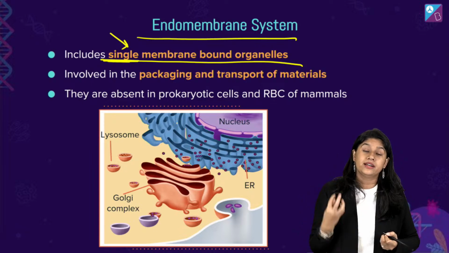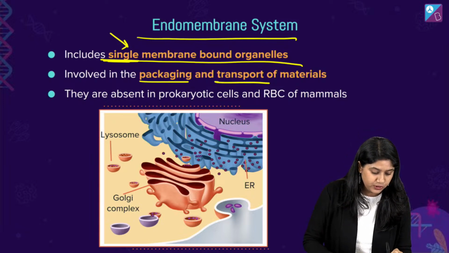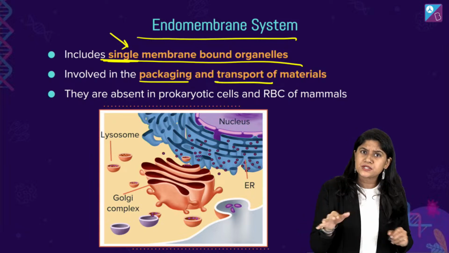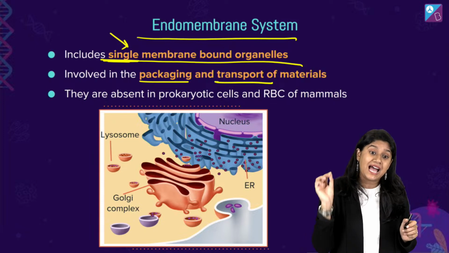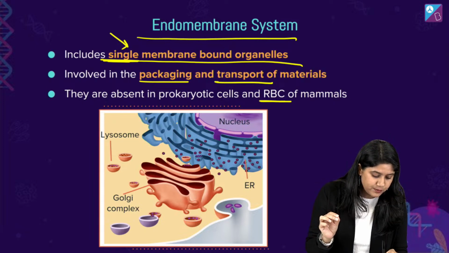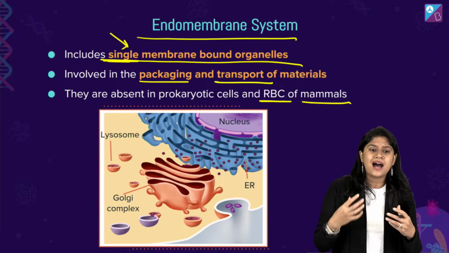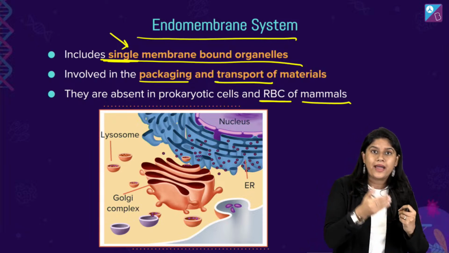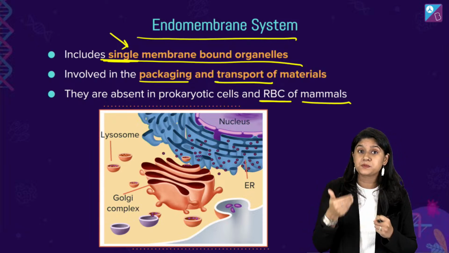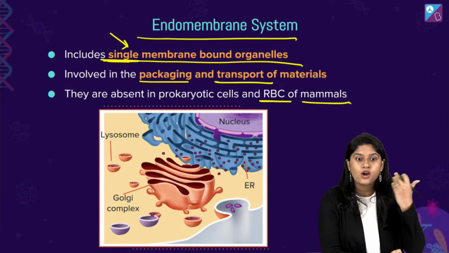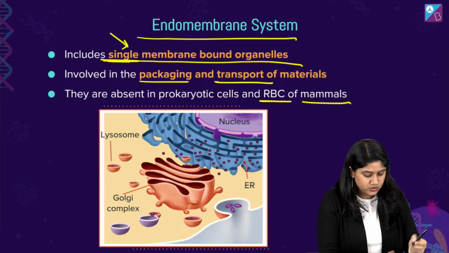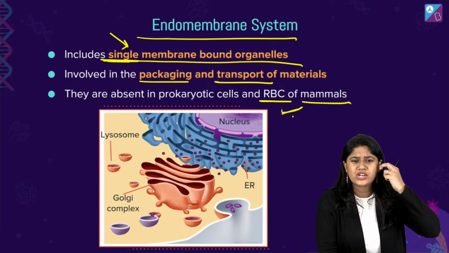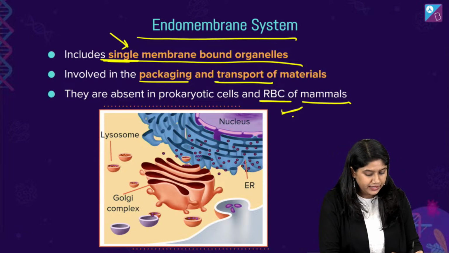And of course, they are really involved in the packaging and the transportation of the material. It is absolutely absent in the prokaryotic cells, and it is absent in the RBC of mammals. Now, I'll not ask this question because we all know why RBCs lack various organelles, because they can have more space for carrying oxygen. So, this is a very general question that we have over here, right?